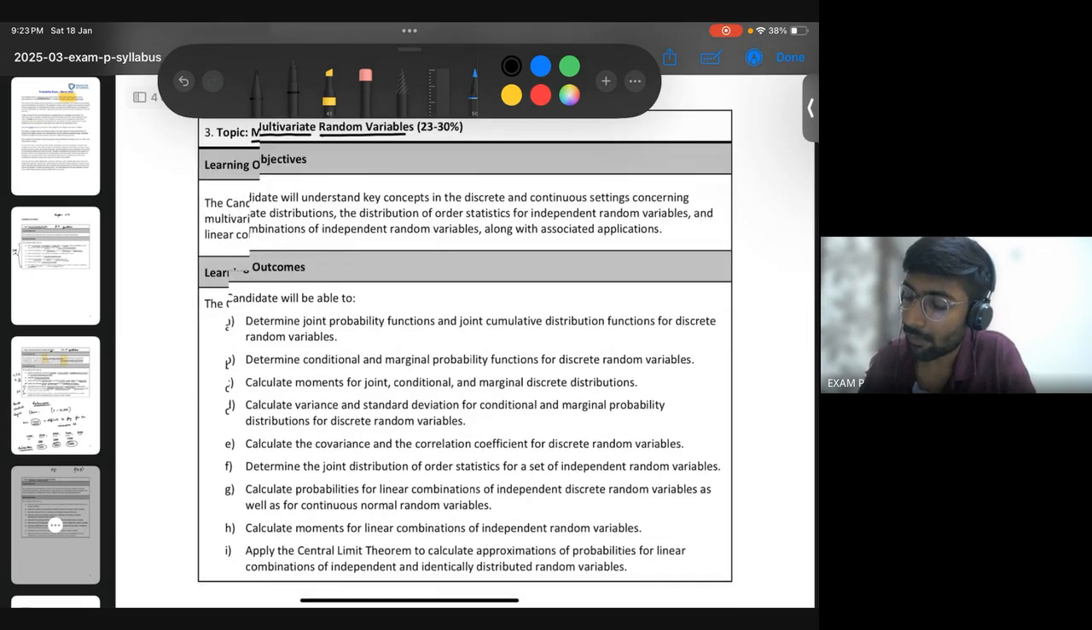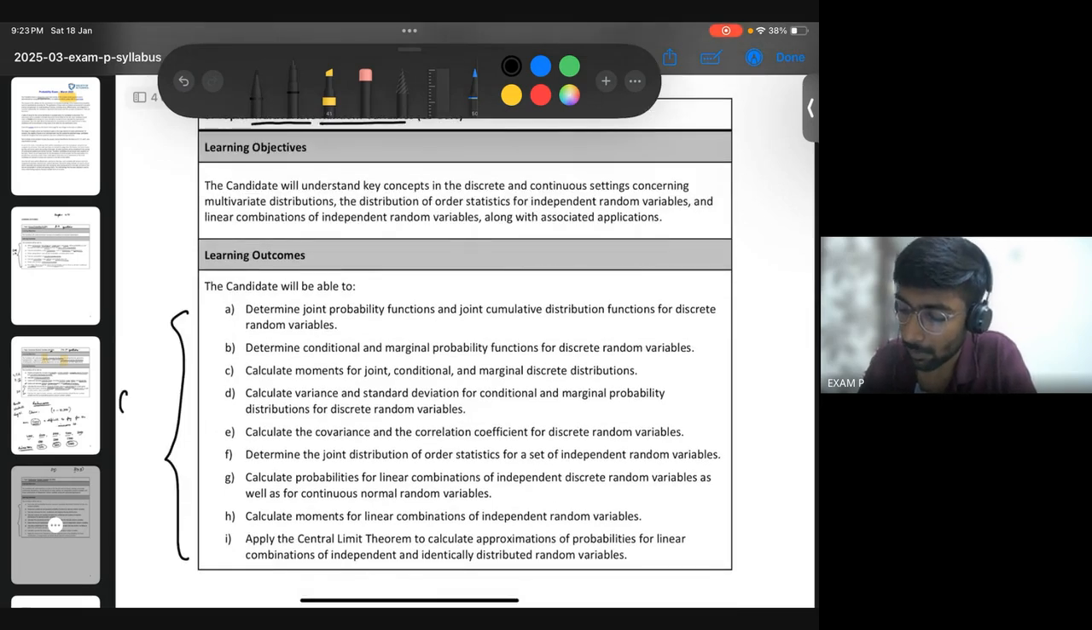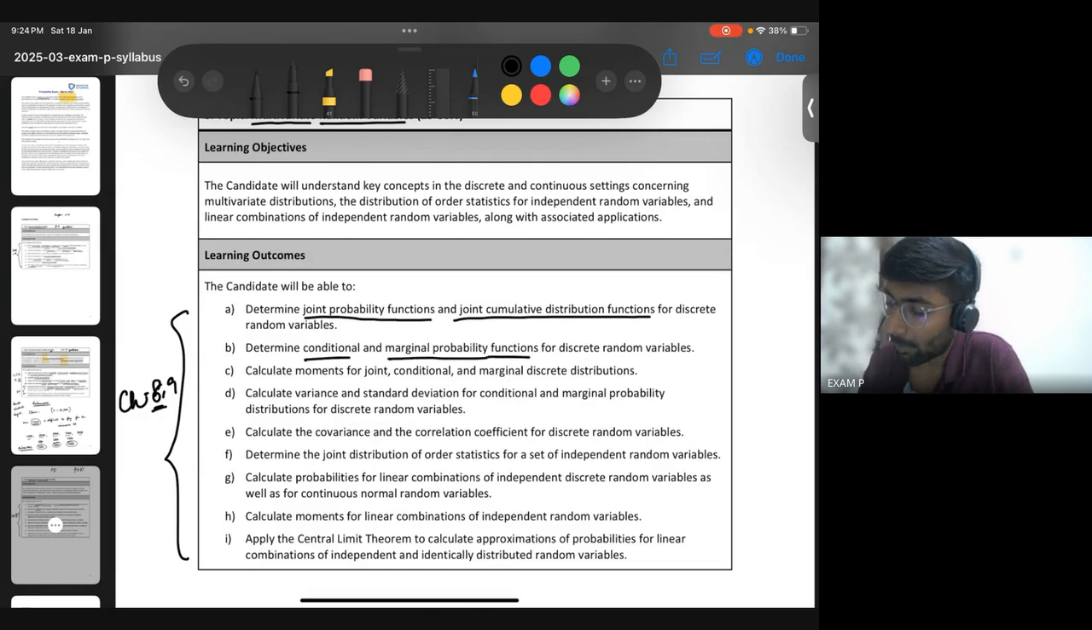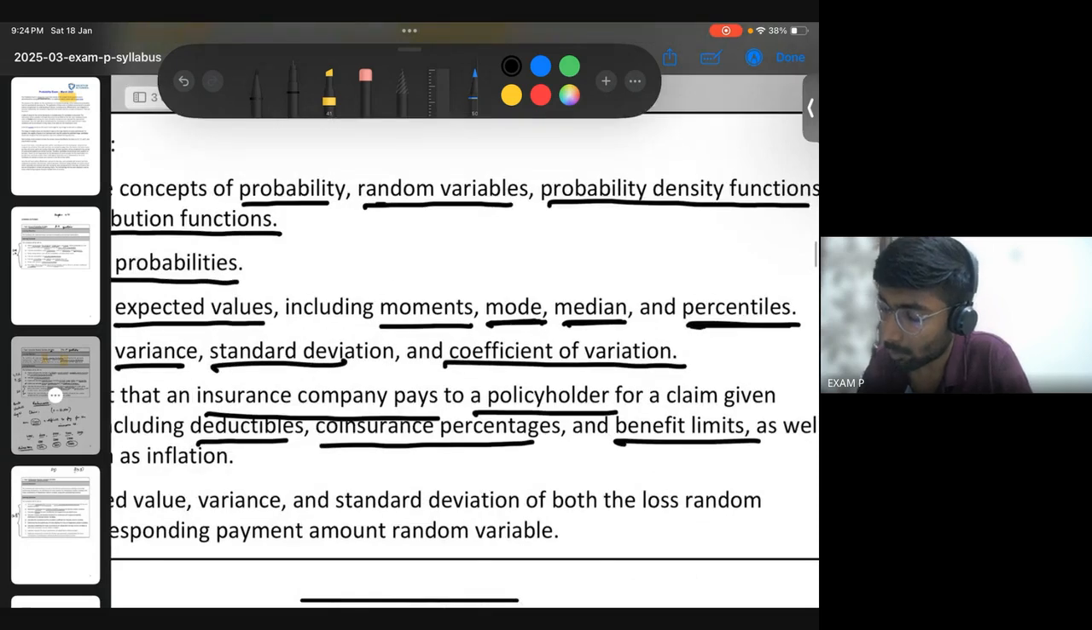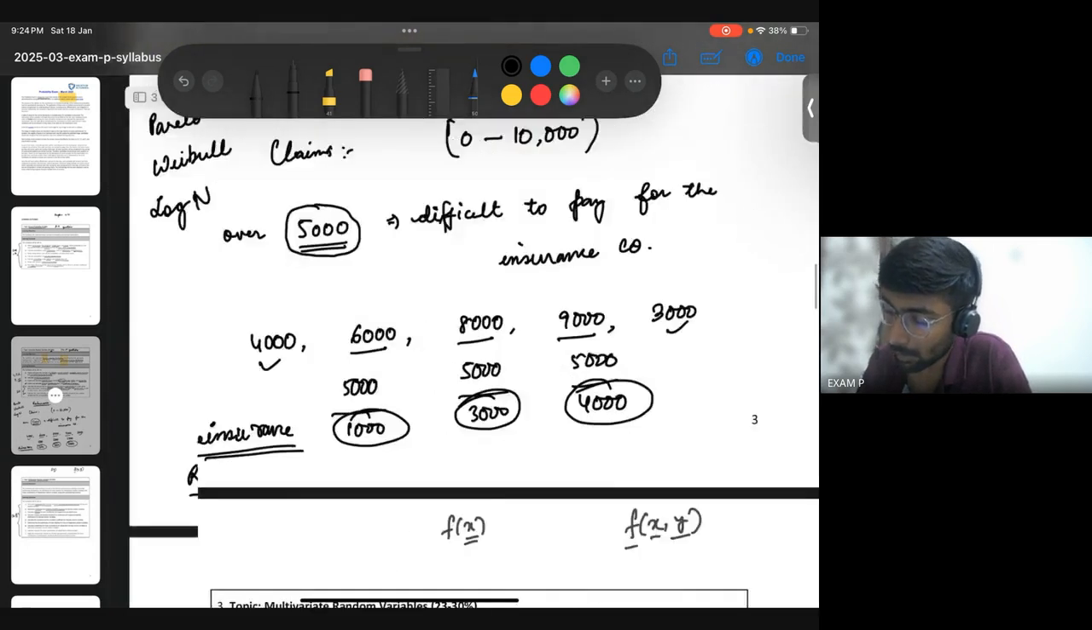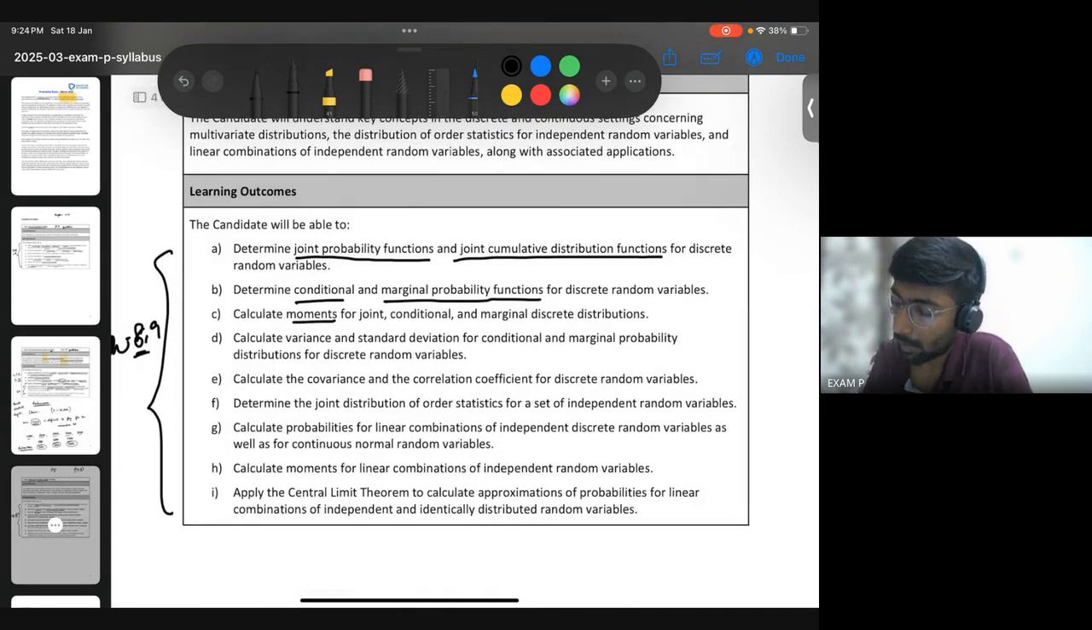Within this, you will have the remaining 2 chapters. What are the remaining 2 chapters? Chapter 8 and chapter 9. Chapter 8 is about joint probability distribution. So all these joint probability functions, joint cumulative distribution functions, conditional and marginal probability functions, this is also part of chapter 8. Then you have moments again, that we had in the univariate case, if you remember. That will again appear for the multivariate case. Then you have variance, standard deviation, and then marginal probability distributions, covariance, correlation coefficient, all these details.